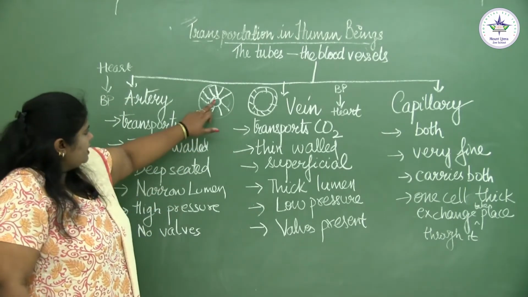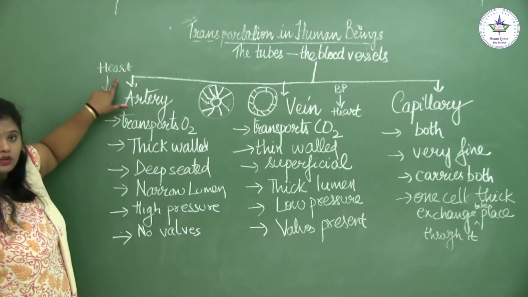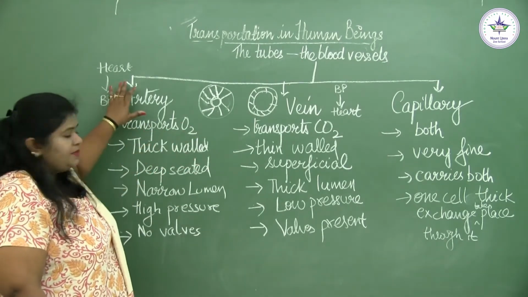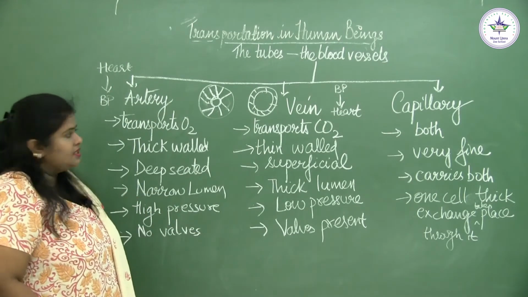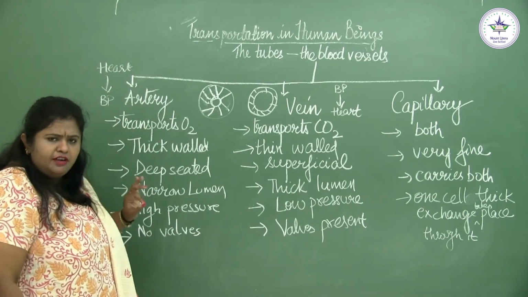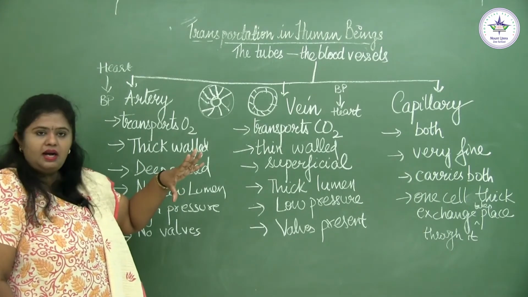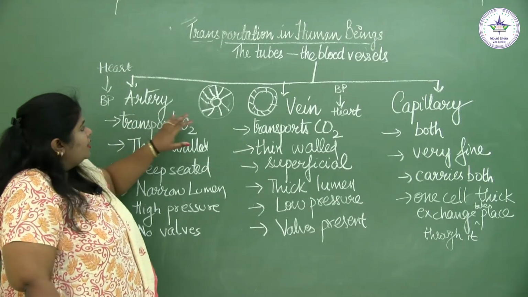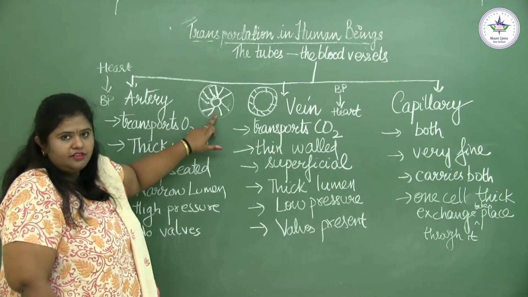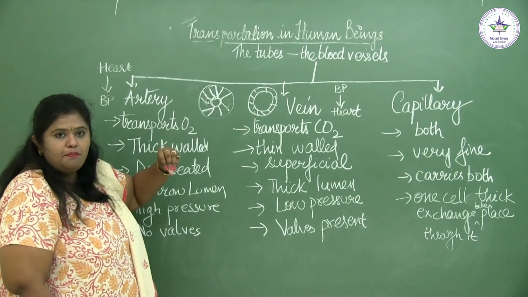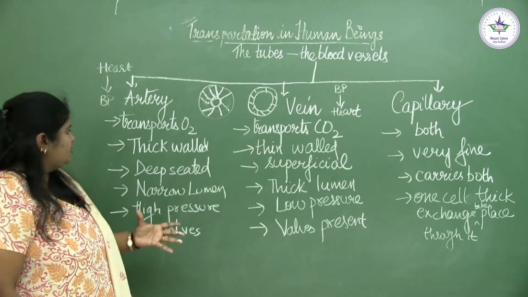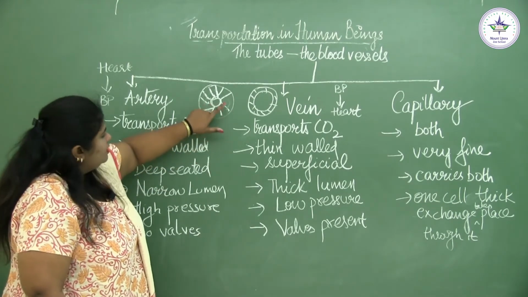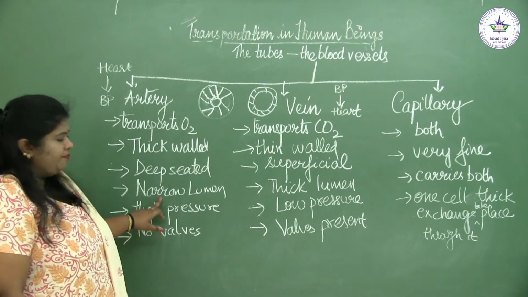In arteries, the blood flows from the heart to the body parts. Can you imagine, when the heart is pumping the blood and the blood is flowing throughout our blood vessels through these arteries, it will be at very high pressure because the heart is pumping the blood. To withstand this high pressure, the arteries have thick walls. If the wall were thin, the blood vessel would burst. So that's why they have a thick wall. The moment they have a thick wall, the lumen is narrow.